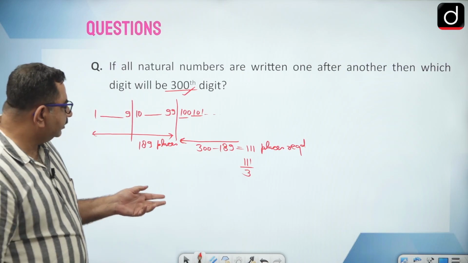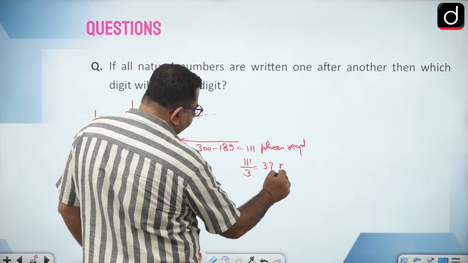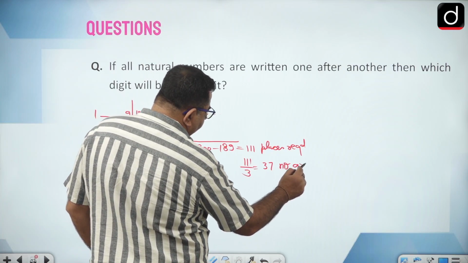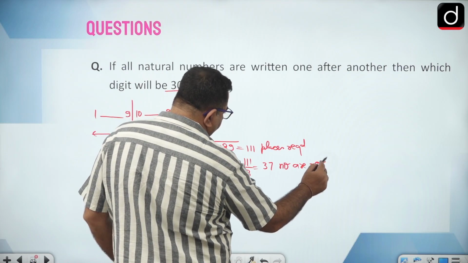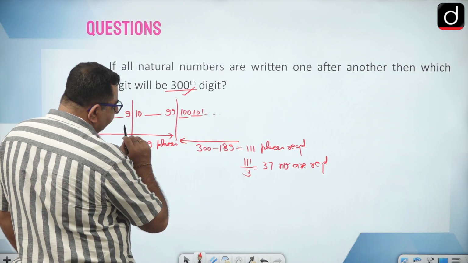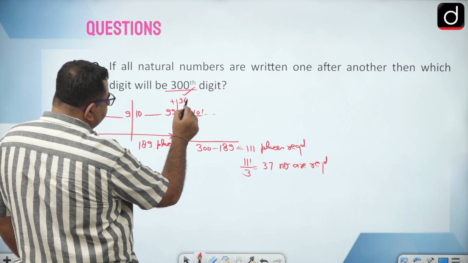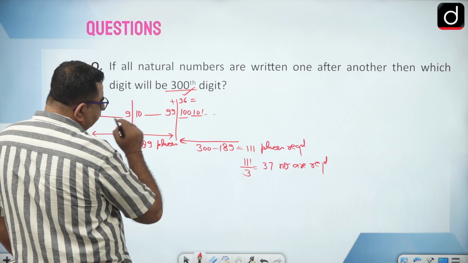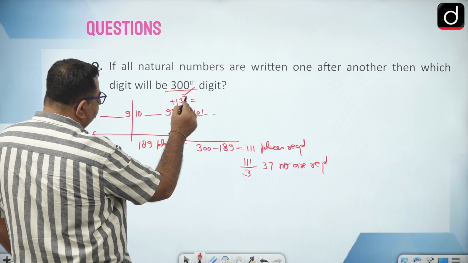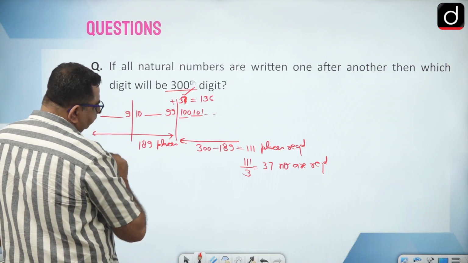So how many numbers are required? That is 37 numbers, right? 37 numbers required after 99. So 99 plus 37 is 136, right?